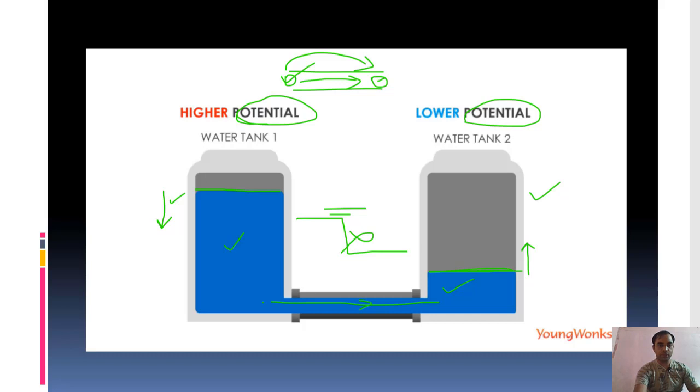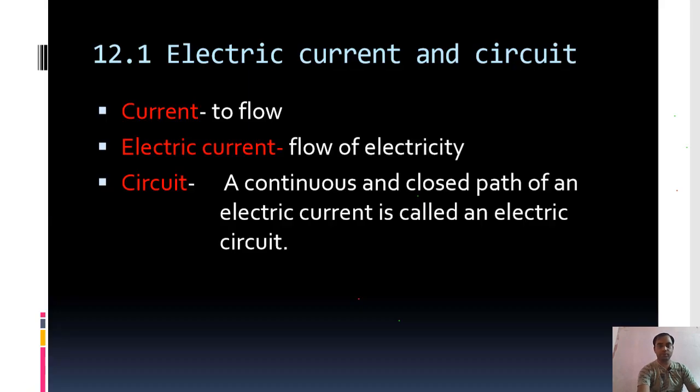So let us begin. The first topic in this chapter we are going to read is electric current and circuit. What is the meaning of the word current? Current means to flow. Anything that flows from one region to another is called a current, like water current. Electric current means flow of electricity. Whenever electricity flows from one point to another point, it is known as electric current.